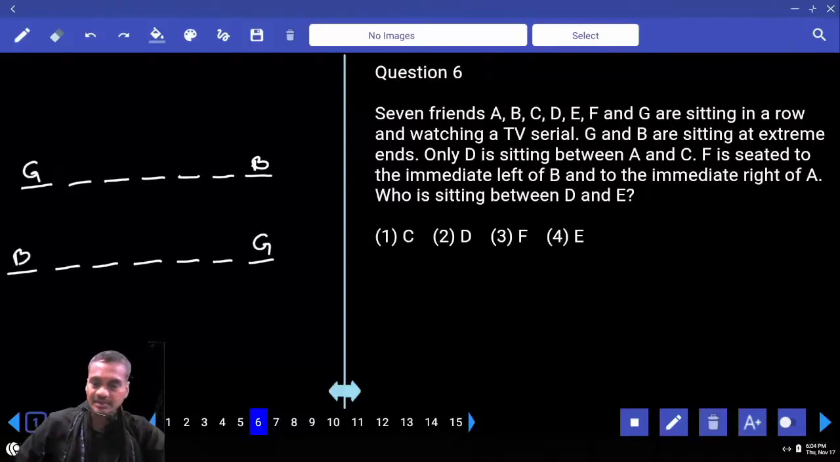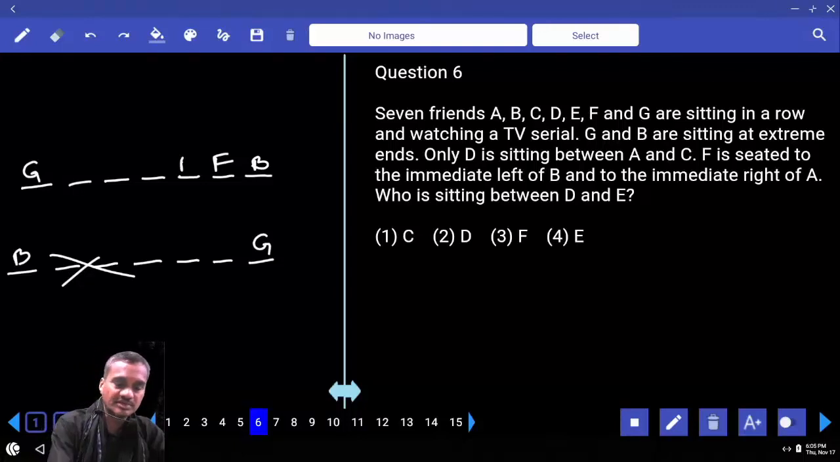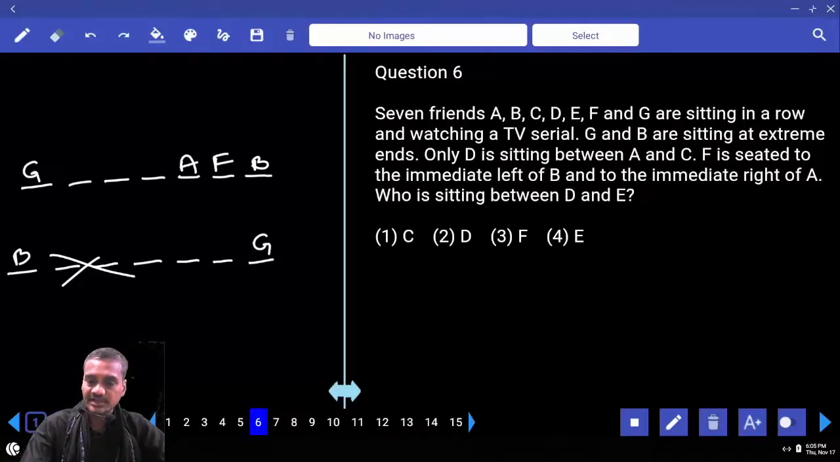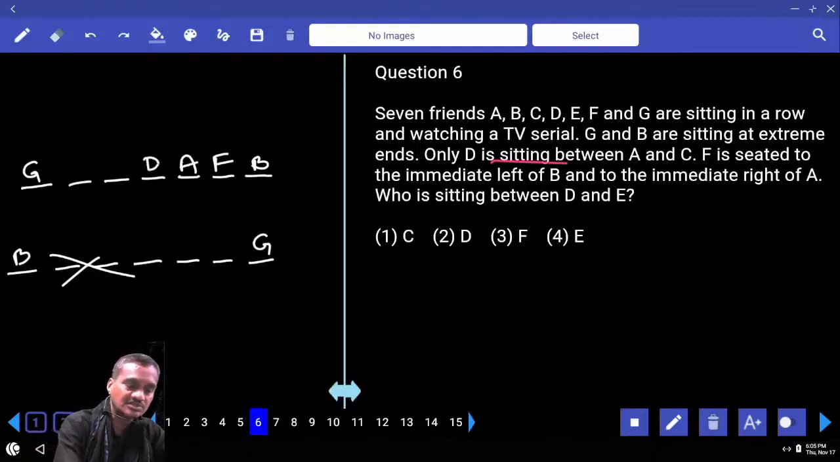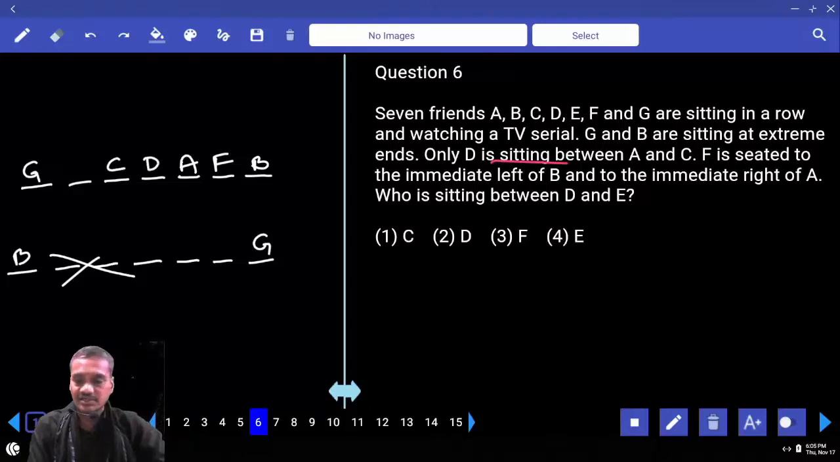Since G and B are at the extreme ends, only D is in between A and C. And F is seated to the immediate left of B. F is to the immediate left of B, so F is here; this case is ruled out. A is to the immediate right of F, so A is here. If A is here, only D is in between A and C, hence D is here, C is here.